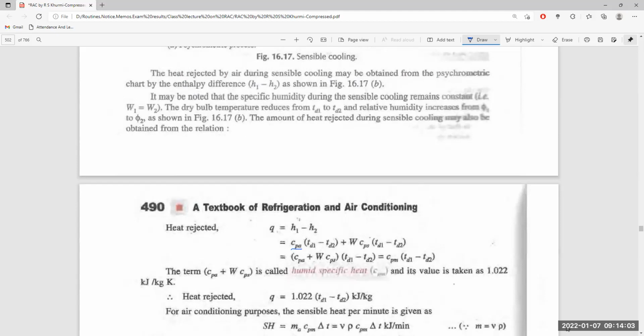And H2 is the specific heat plus W CPS times TD1 minus TD2. As we have just read before, that becomes CPA plus W CPS times TD1 minus TD2, or CPM times TD1 minus TD2. The term CPA plus W CPS is called the humid specific heat, whose value is equal to 1.022.